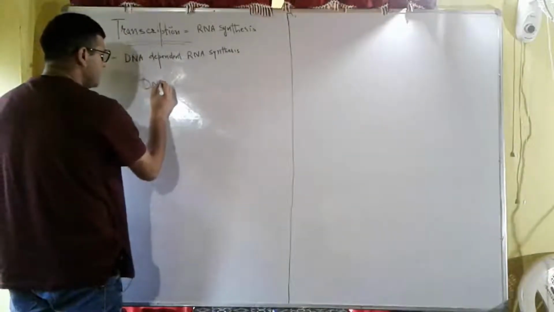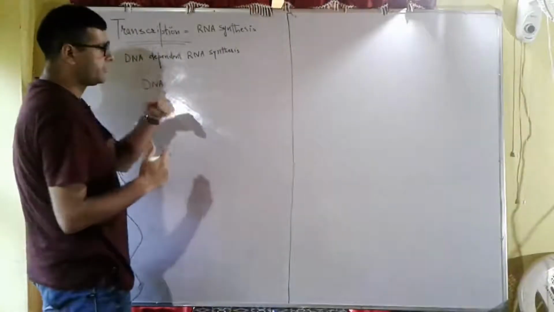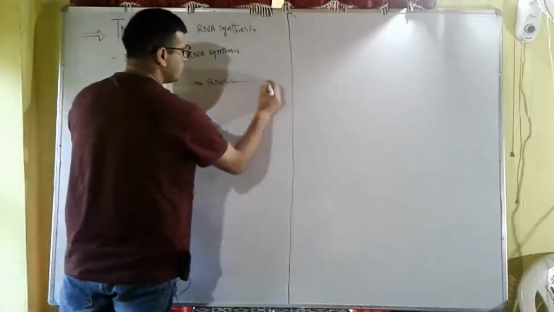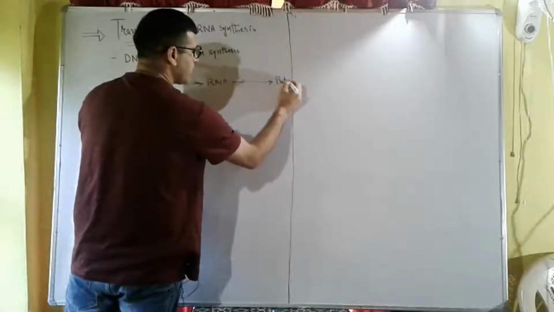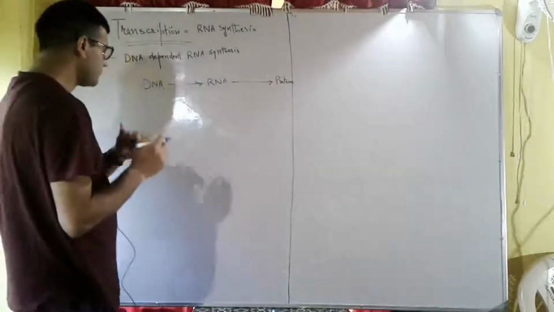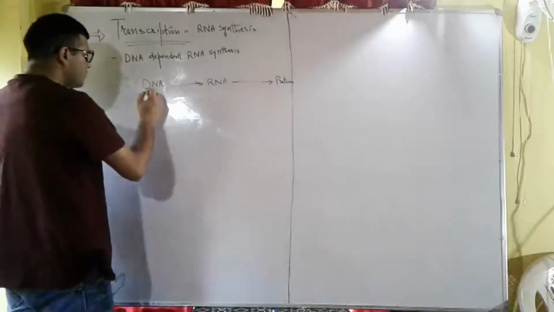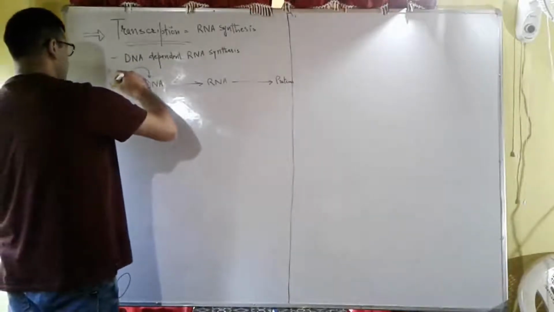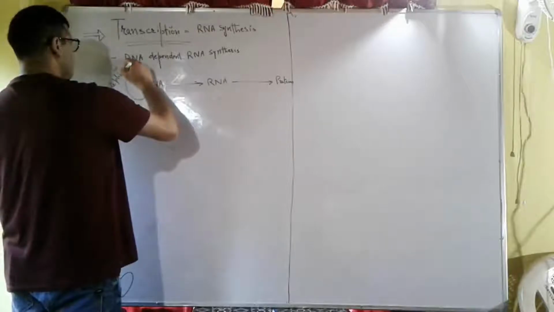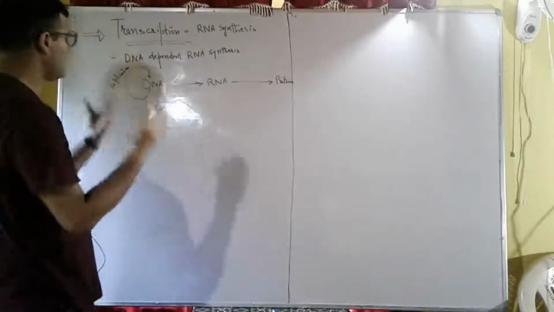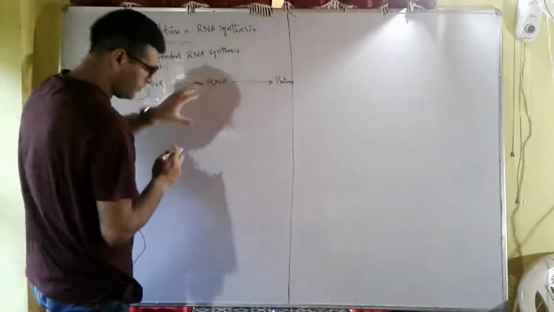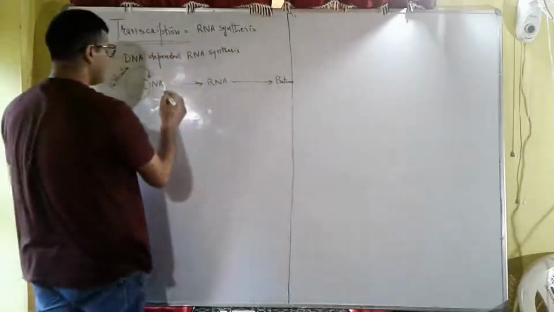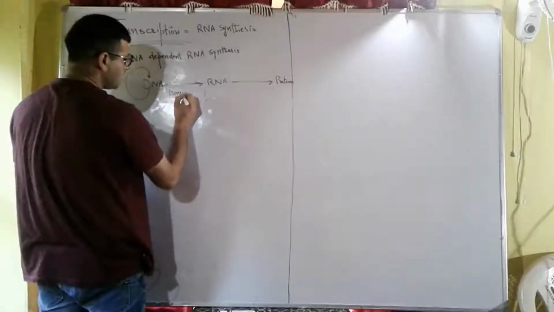We know that genetic information always flows from DNA to RNA and then from RNA to proteins. So this is the flow of genetic information in living organisms. DNA can synthesize its own carbon copies. We call this replication. When DNA synthesizes its own carbon copies, we call this replication. And when RNA is synthesized from DNA, we call this transcription.